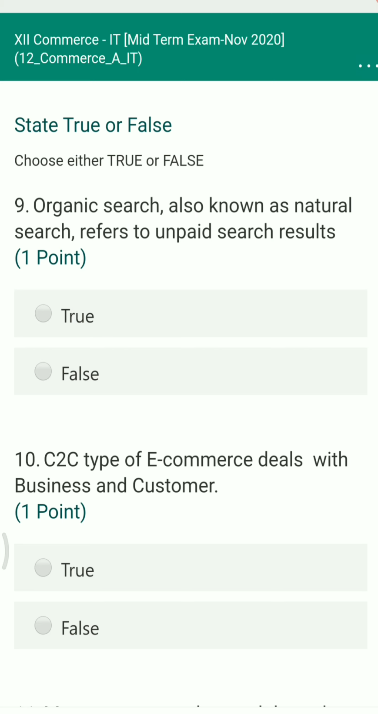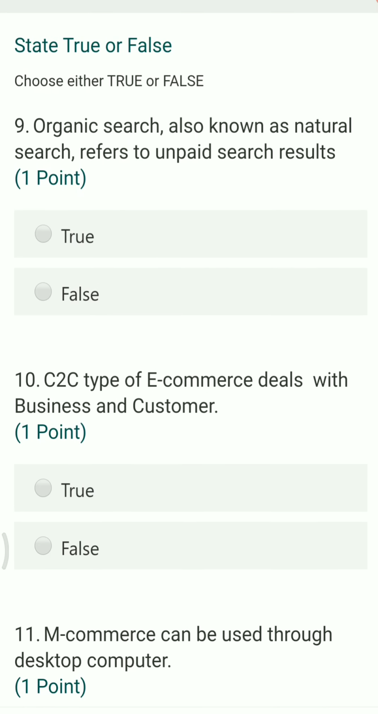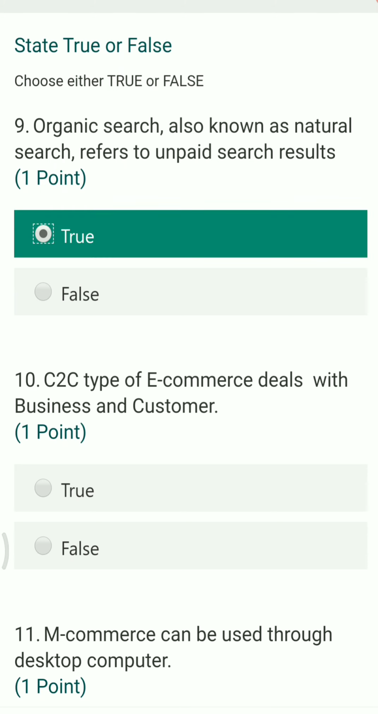The next section of this exam is true or false. So the first true or false is, organic search, also known as natural search, refers to unpaid search result. So this is totally true. Organic search is called unpaid search and pay-per-click search is called paid search.